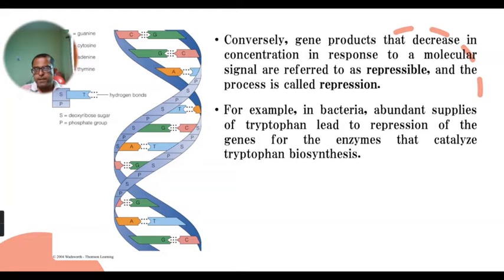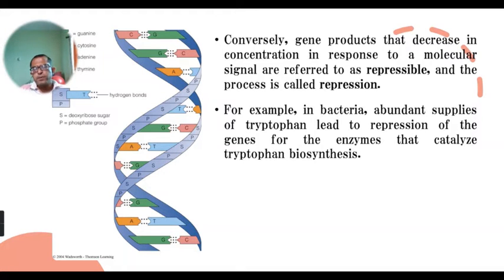When the concentration of tryptophan is low, tryptophan induces the biosynthetic pathway. When the concentration of tryptophan is very high, in such conditions, this tryptophan reduces the gene expression of the tryptophan biosynthetic pathway. So these repressible and inducible systems are present, as well as constitutive systems, in prokaryotes in order to regulate their gene expression according to the environmental conditions.